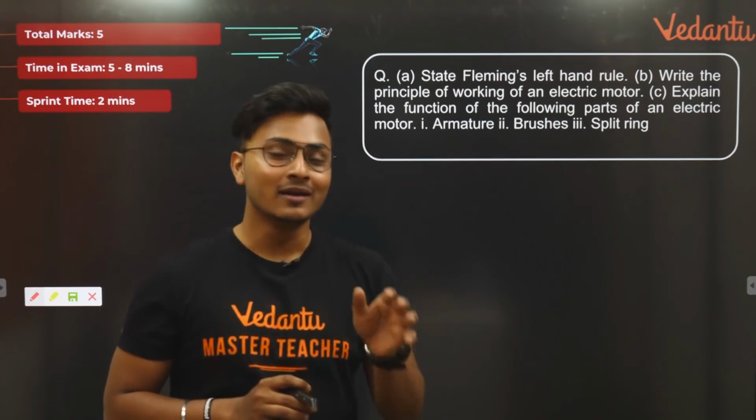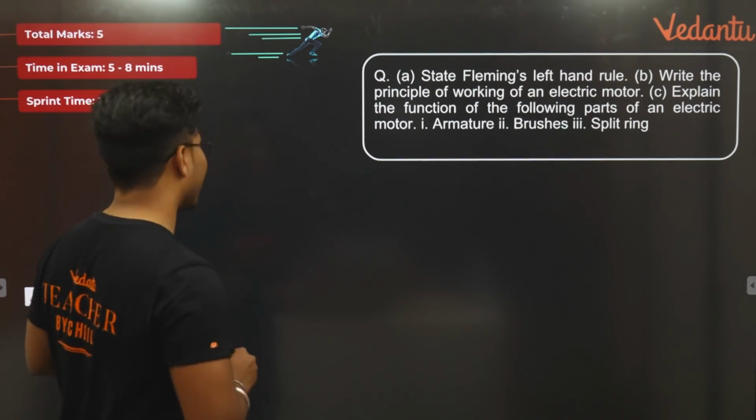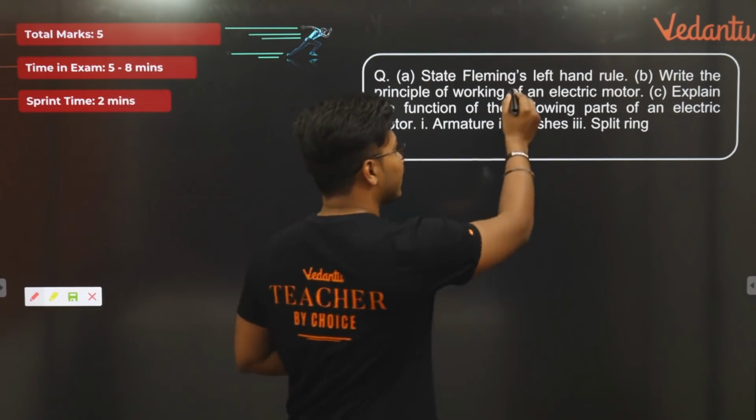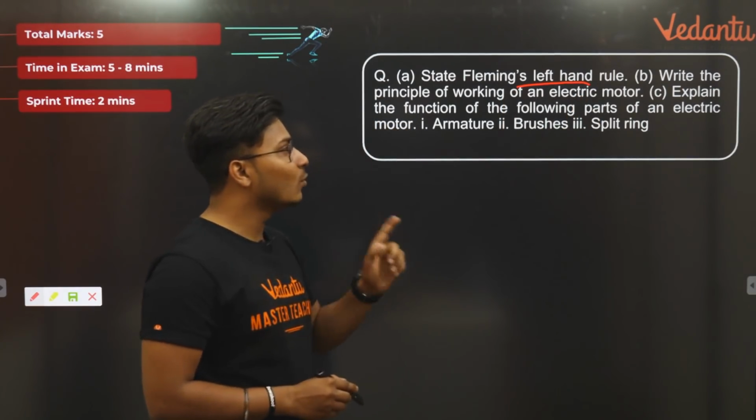Okay, I have said so many things. We have done the source of energy question, we will do one more very soon. Very nicely done guys. Let's go ahead. Now what is Fleming's left hand rule? Let's discuss that in detail in a moment. Let's read the question completely. Write the principle of working of an electric motor.